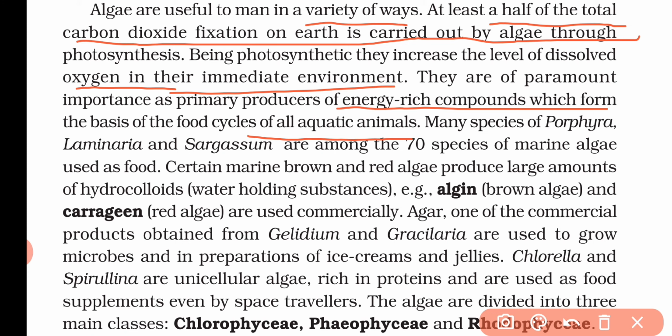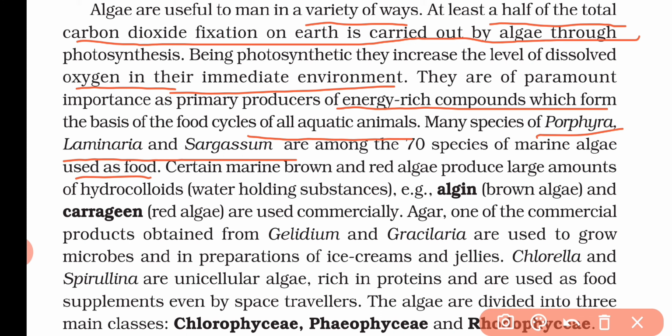And many species, such as Porphyra, Laminaria and Sargassum, which are marine algae, are used as food. That means these types of algae are used as food in various countries.